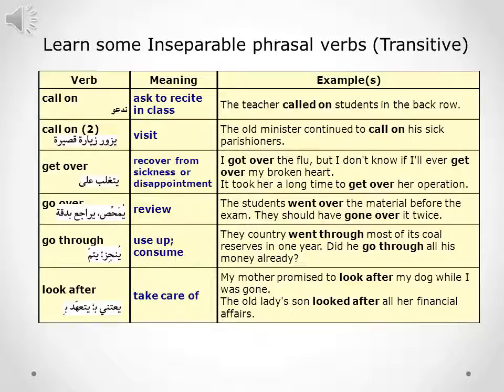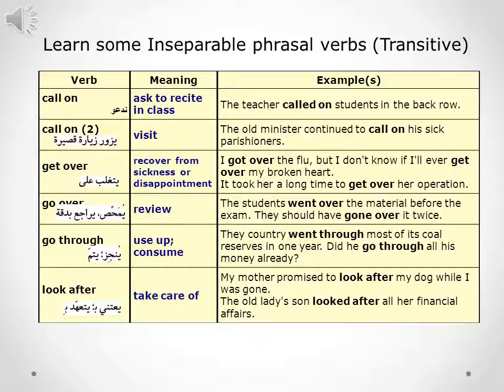To go over means to review. The students went over, which means the students reviewed the material. The students went over the material before the exam. They should have gone over it twice. To go through means to use up, to consume.